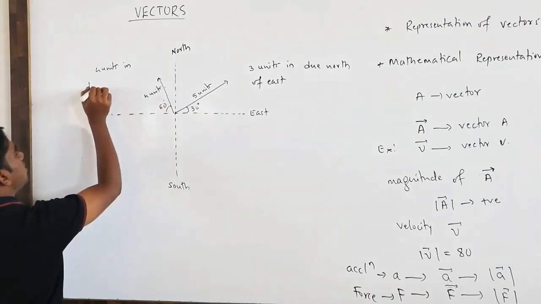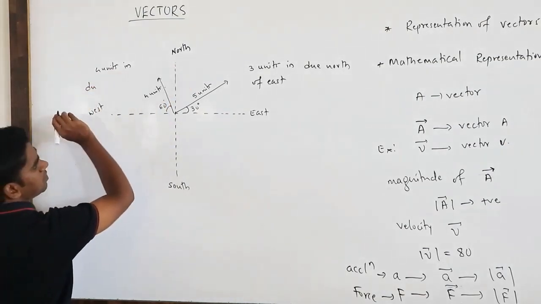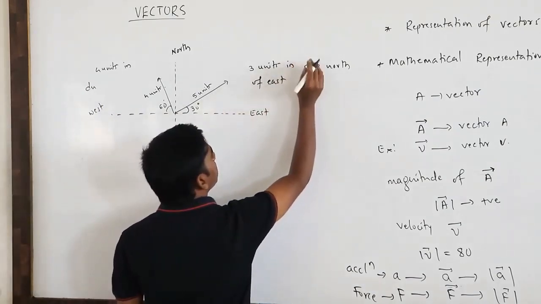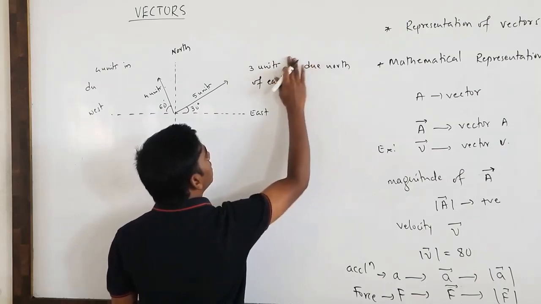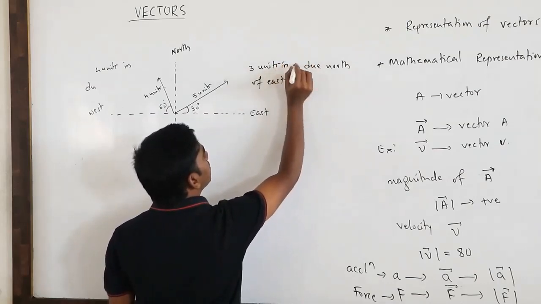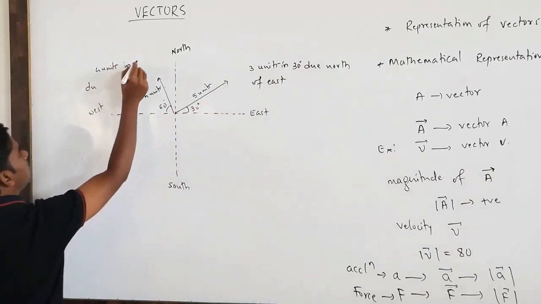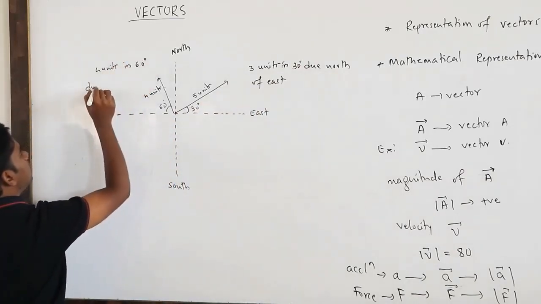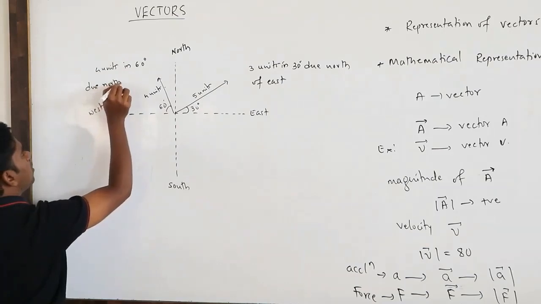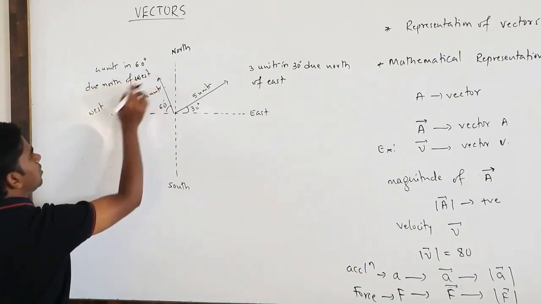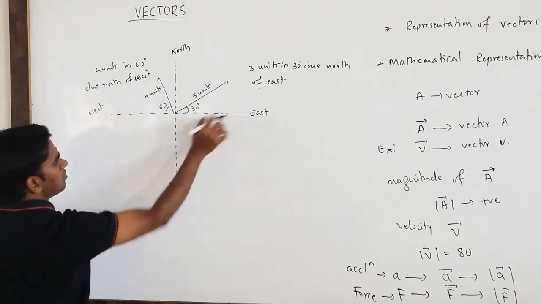For the first one, I had not mentioned it: in 30 degrees due north of east. So in 60 degrees due north of west. Here it is north of east, there north of west.